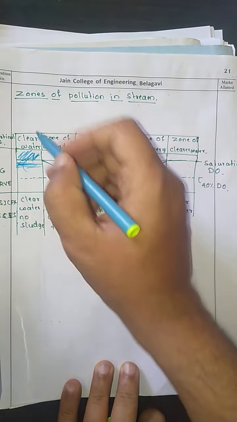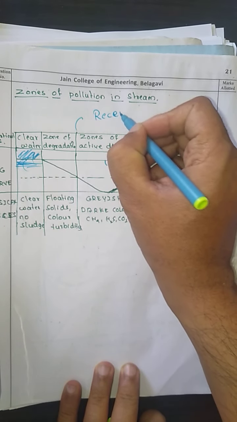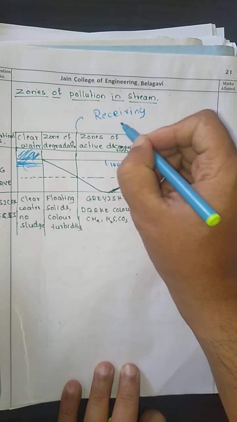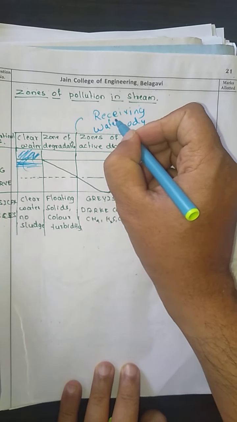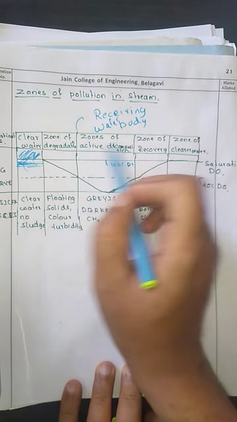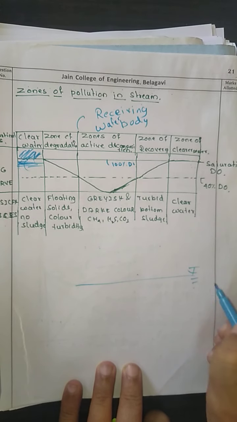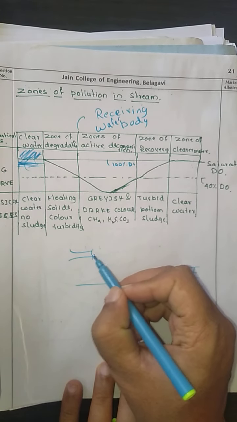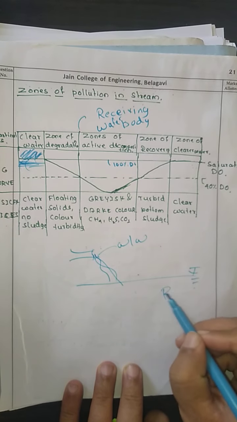Here we are talking about the receiving water body. This is wastewater and this is the receiving water body.